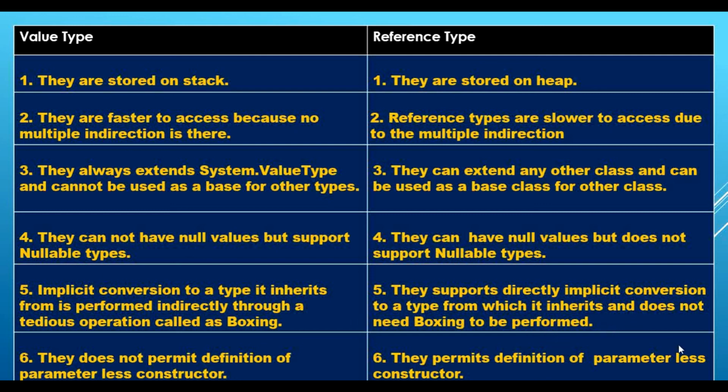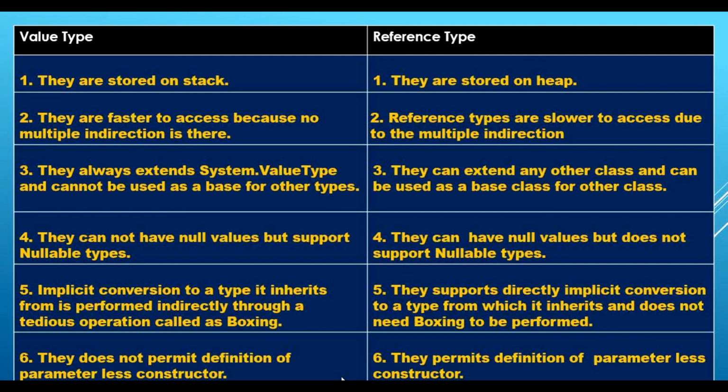Now what does this point mean? We know value types inherit indirectly or directly from the object class, but reference types are nothing but object types only. So for conversion between object types, there is no need of performing this tedious operation, boxing. That is the difference between value type and reference type. Now the 6th point, they do not permit definition of a parameterless constructor. We will discuss that when we learn about constructors, classes and objects in C#, so don't worry about that for now.